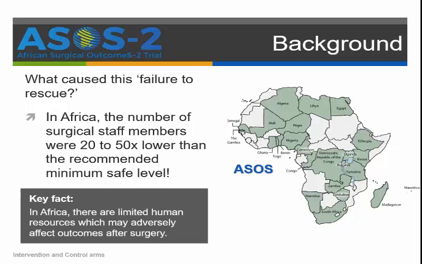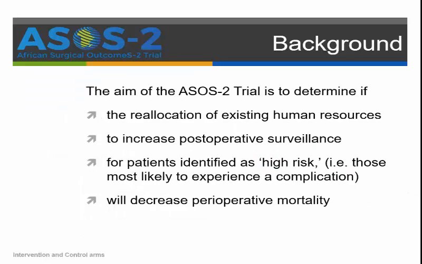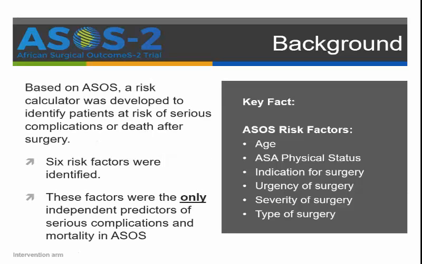In Africa, the number of surgical staff members is 20 to 50 times lower than the recommended minimum safe level. We believe that these limited human resources are adversely affecting outcomes after surgery. So the main aim of the ASOS-2 trial is to determine if we reallocate the existing human resources to increase post-operative surveillance for patients identified as high risk, i.e. those most likely to experience a complication, that we may decrease perioperative mortality.